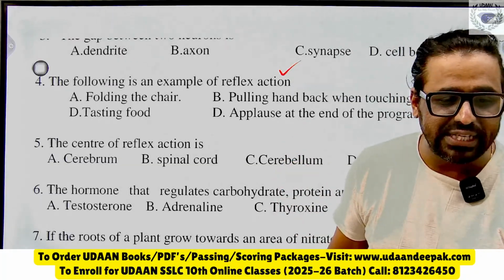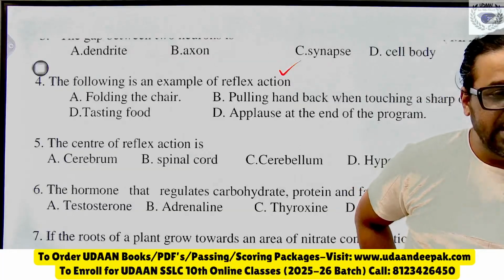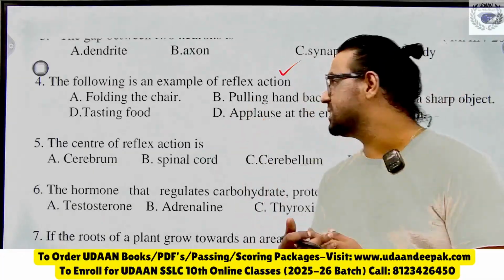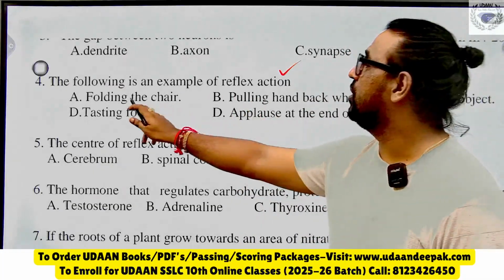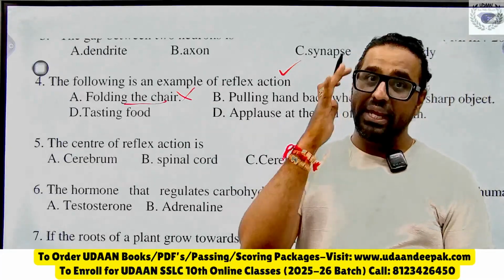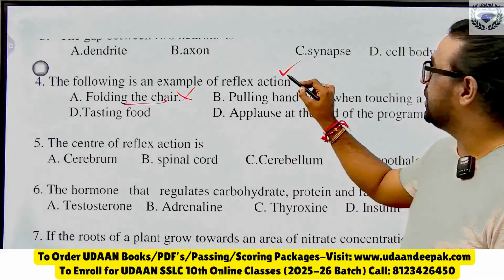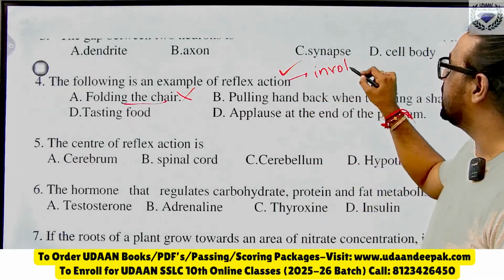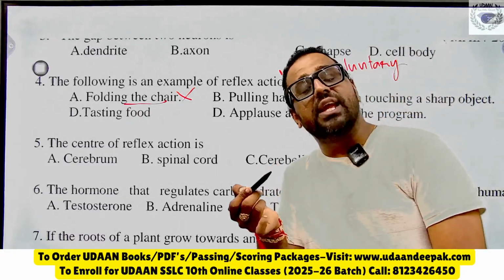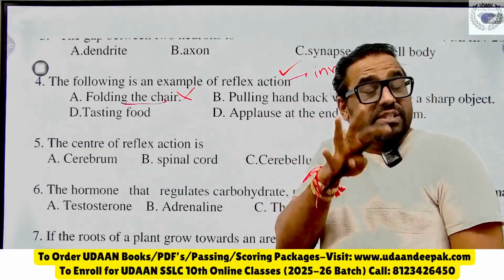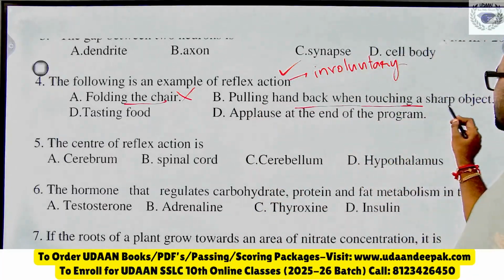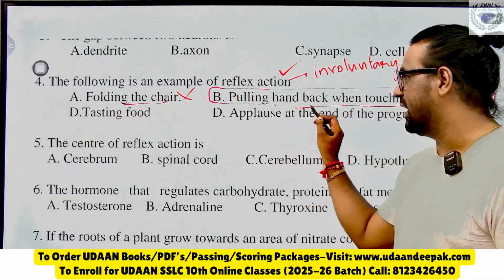Now Tafazul is saying the fourth question's answer is option B. See here, as I already said, I have shown you what a reflex action is. Folding the chair is not a reflex action, it is conscious by your brain, it is a voluntary action. Remember, reflex action is involuntary. Involuntary means it is not controlled by your brain, it is only controlled by your spinal cord, which gives a sudden response to the stimulus. Then pulling the hand back when touching a sharp object, B is the correct answer.